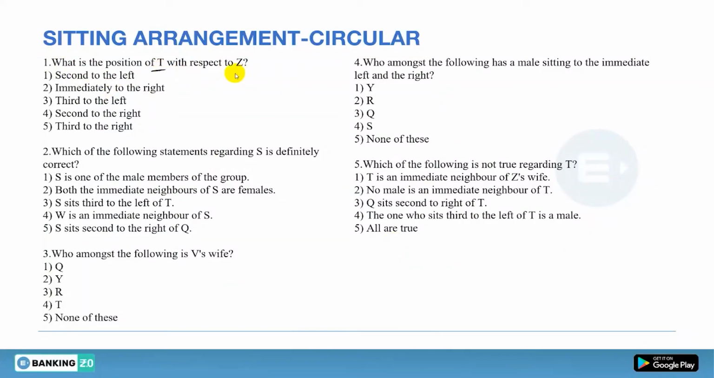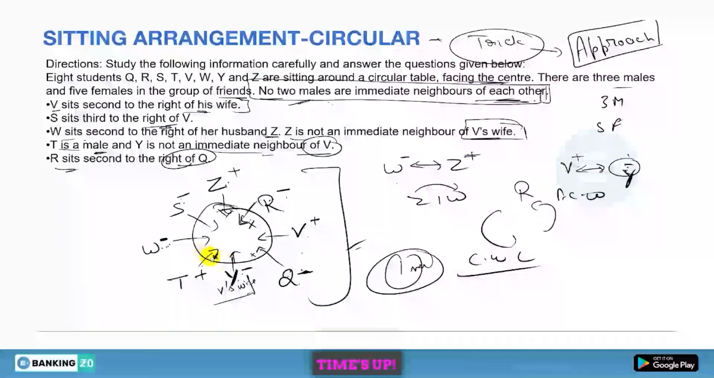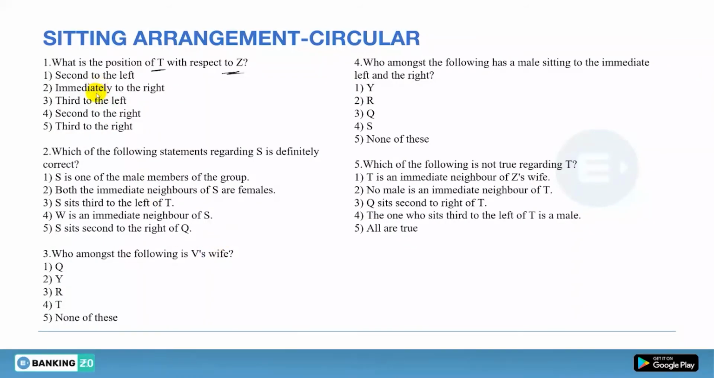What is the position of T with respect to Z? So we have to find the position of T, but with respect to Z. If Z is here, you can take the right side. On the right side it will be third, and if you take from the left side, it will be 1, 2, 3, 4, 5. So it can be third right or fifth left. So what is the option? Third to the right is there.